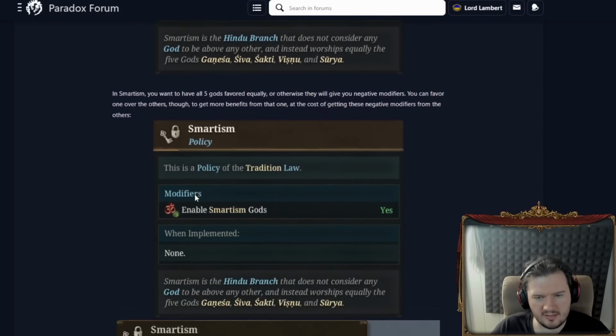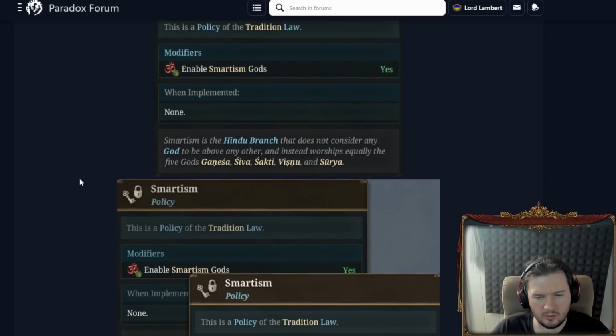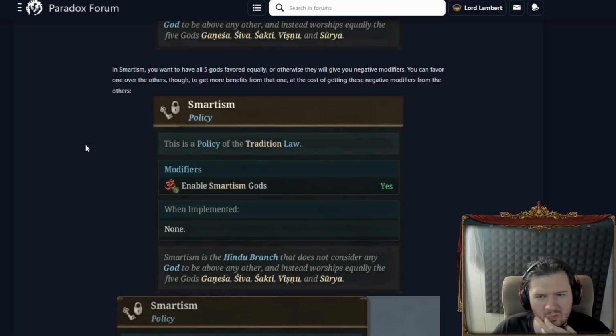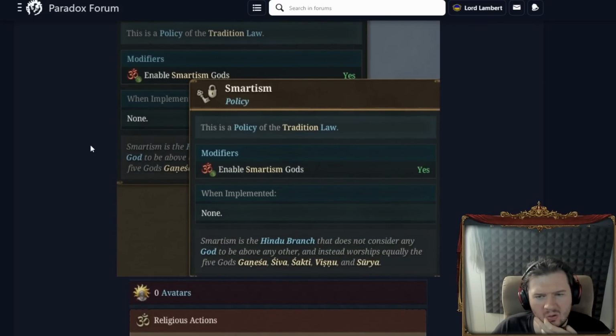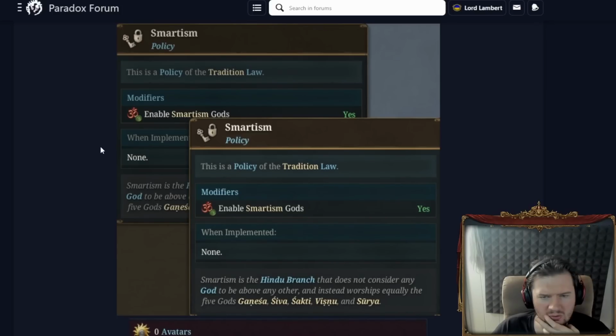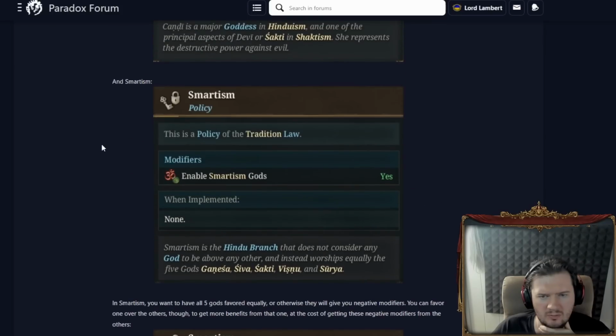Okay, is that not the same? It's the same tool. It's the same twice in a row. Three times in a row. What is going on with this dev diary? Let's show Smartism.